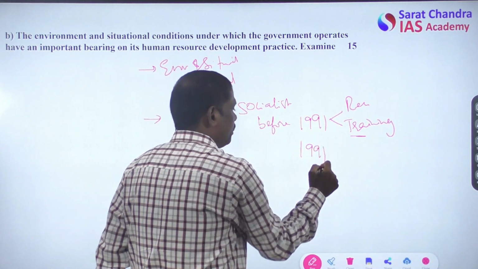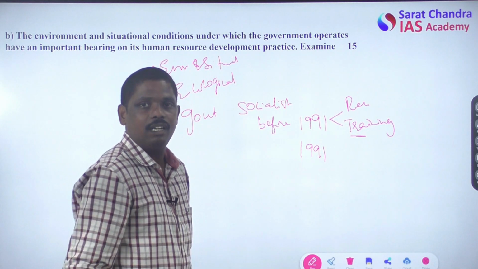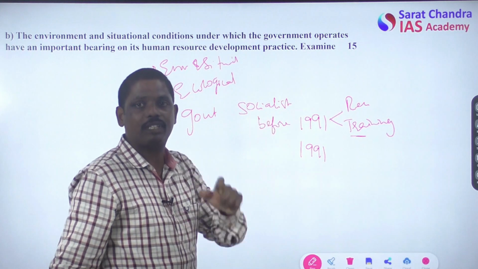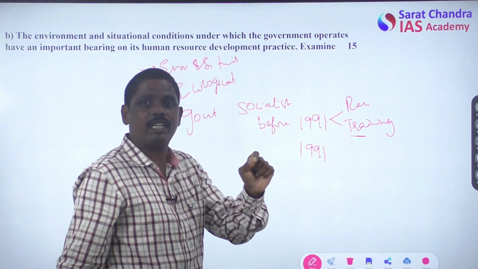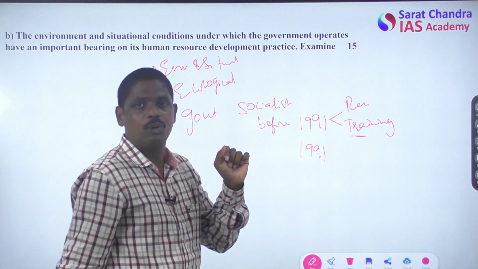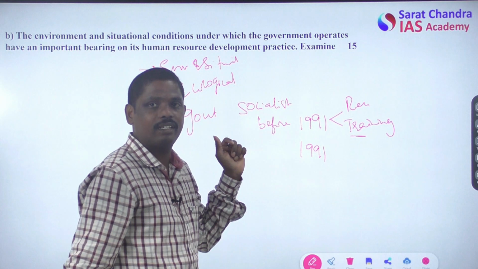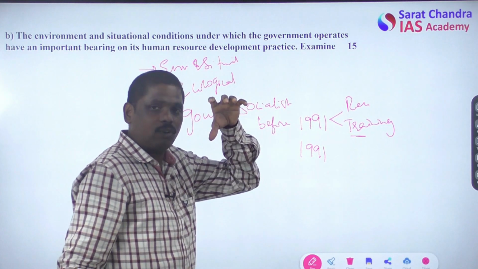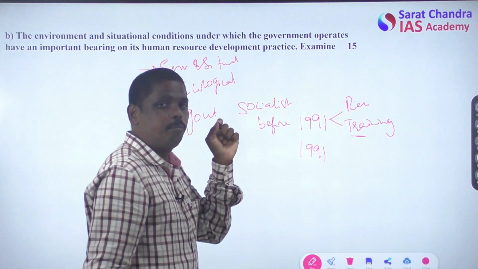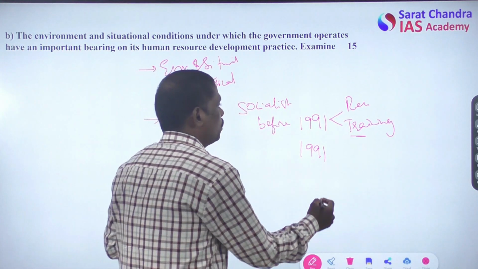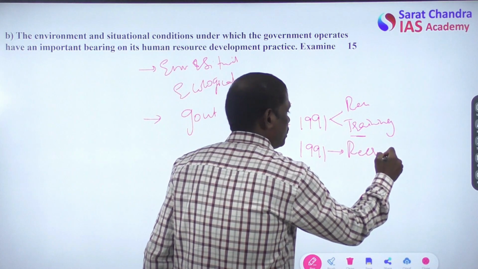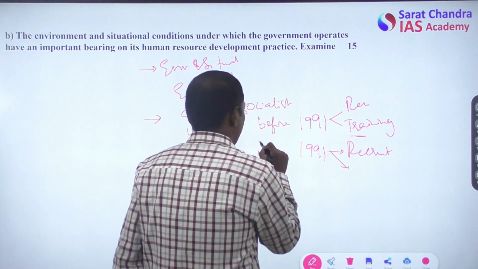After 1991, we see a role change, a change in the nature of the state, the impact of the neoliberal society on bureaucracy, the impact of neoliberalism on public administration. If anyone has read IGNOU, then you can write a very good answer on this point: the impact of the 1991 reforms, or neoliberalism or capitalism, on bureaucracy or public administration. So after 1991, what is the kind of recruitment and what is the kind of training?